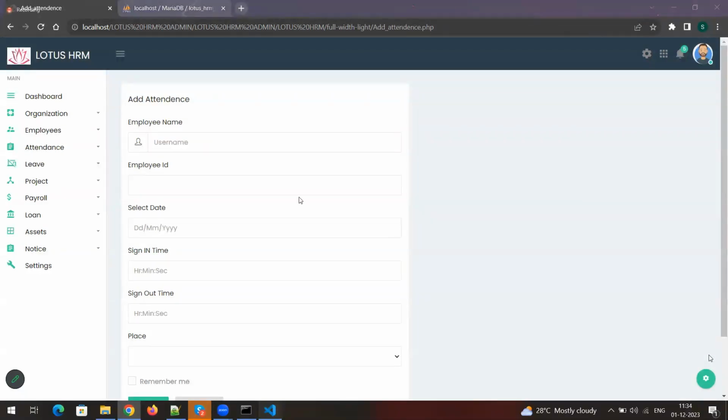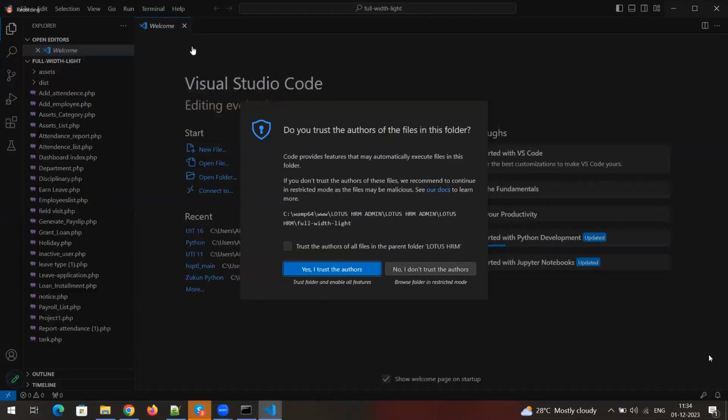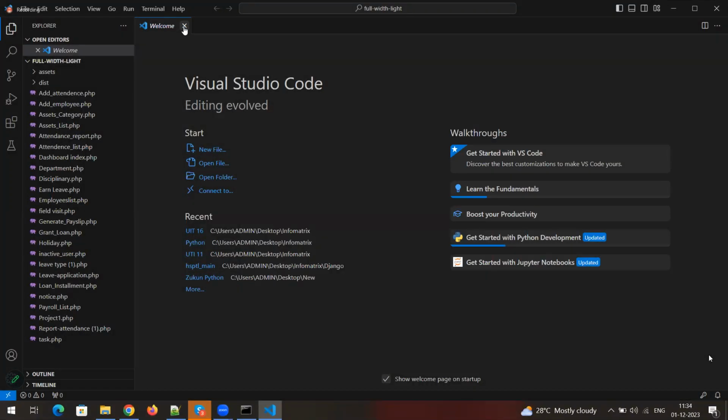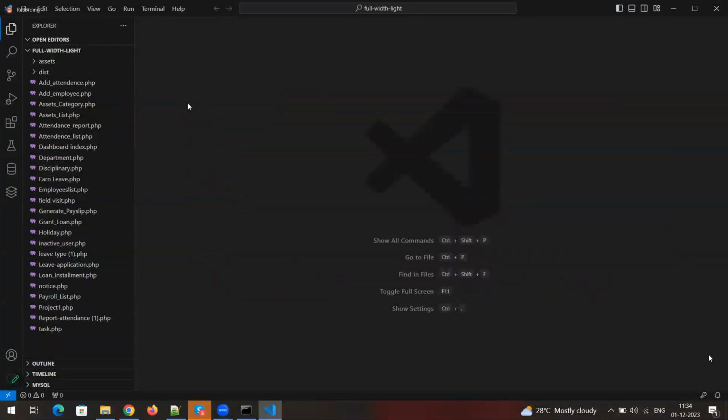Fine. So coming to this case, we'll explain how to connect this project to SQL. For that, we need to use PHP coding only. We need to create a separate PHP file, and in that we need to write the particular code. So let me explain those cases.